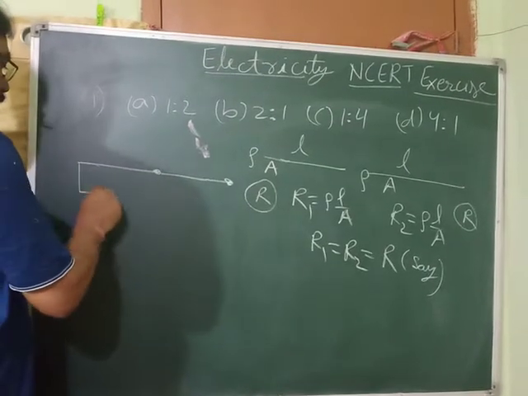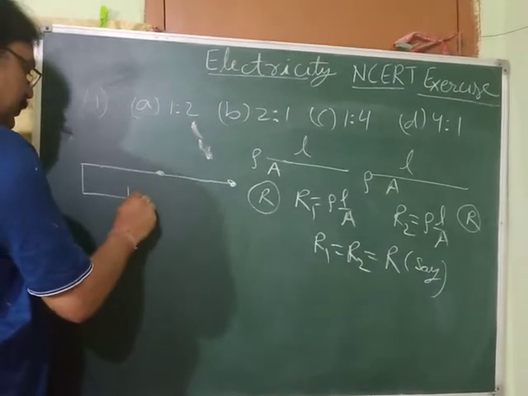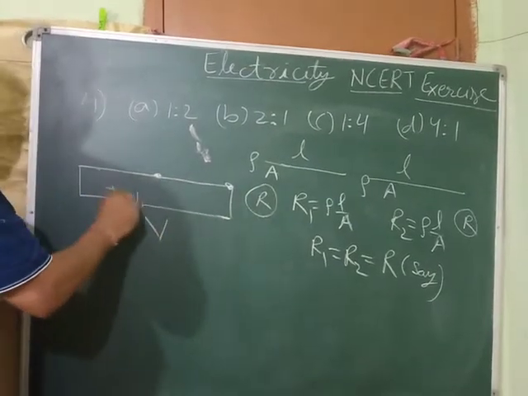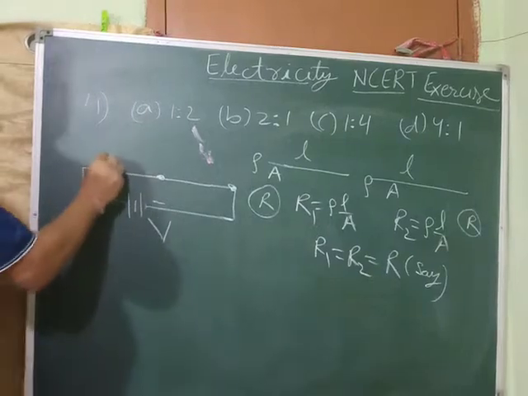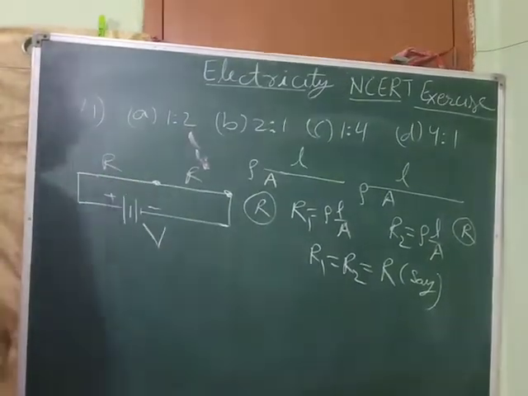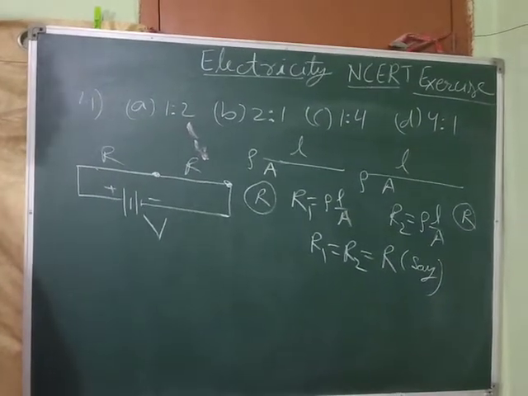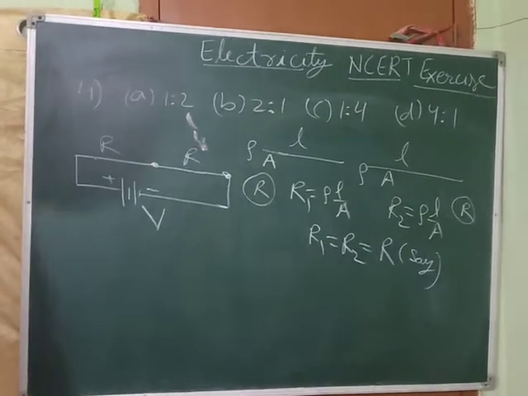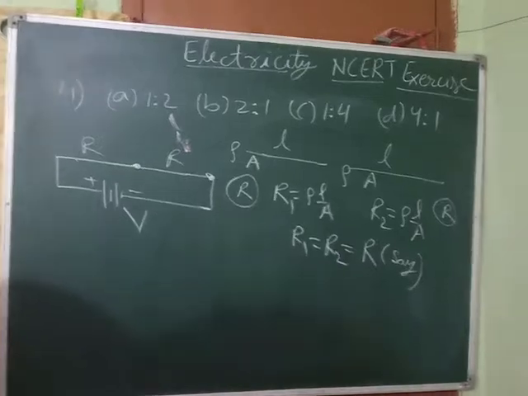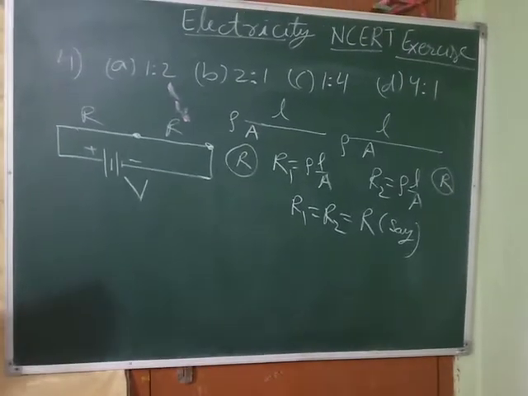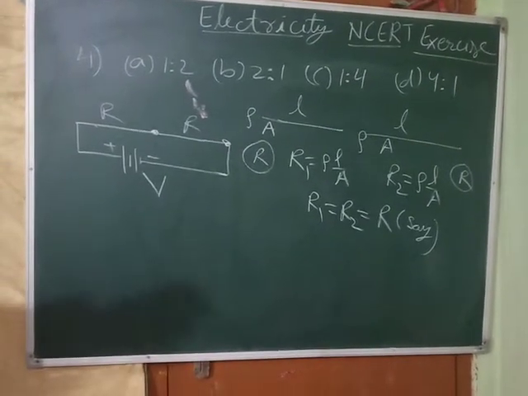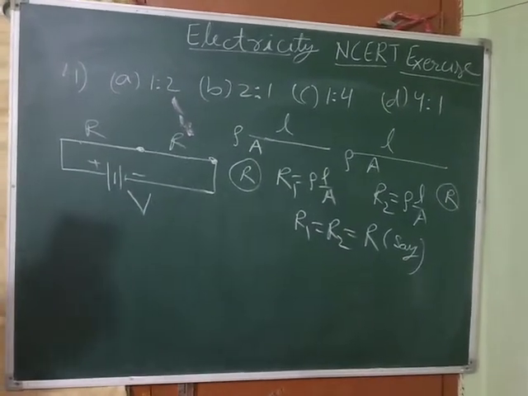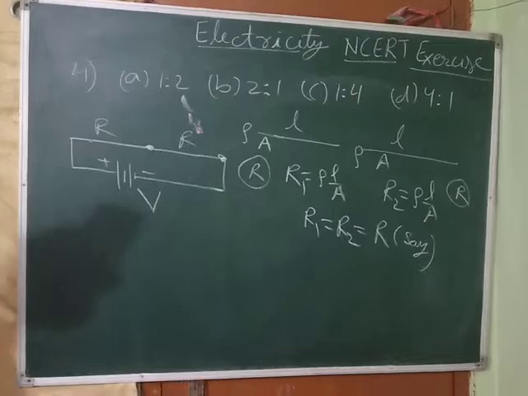Let this potential difference be V. Its resistance is R, and its resistance is also R. In the second case, they are connected in parallel, so we have to draw the diagram for that also.